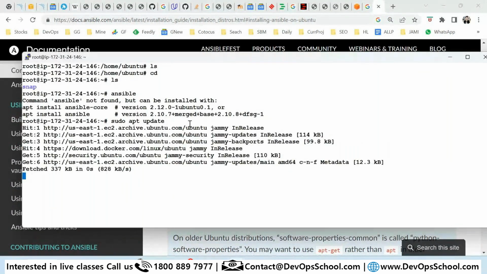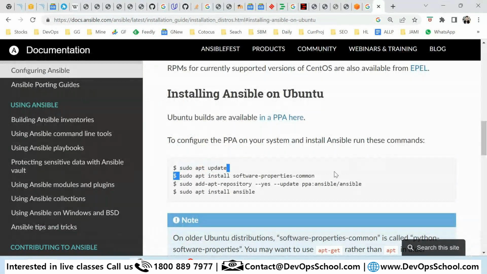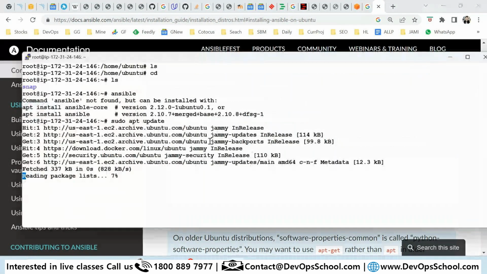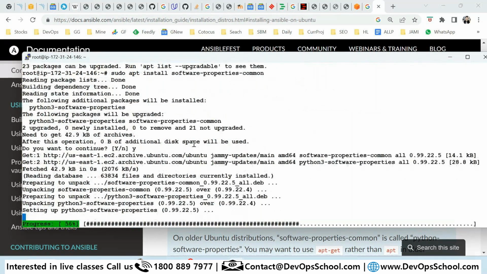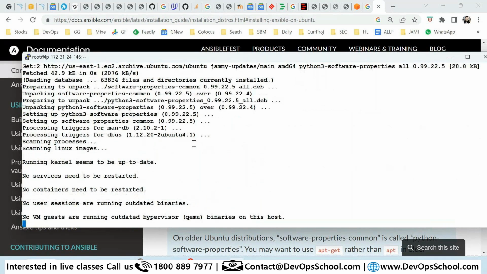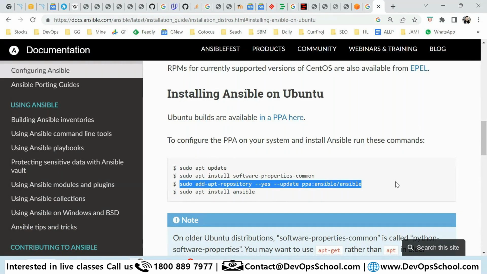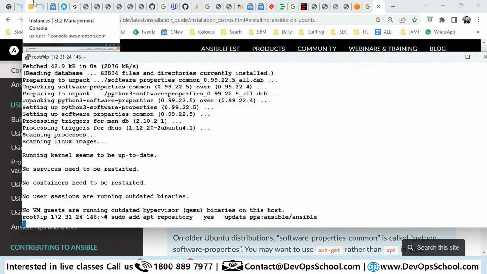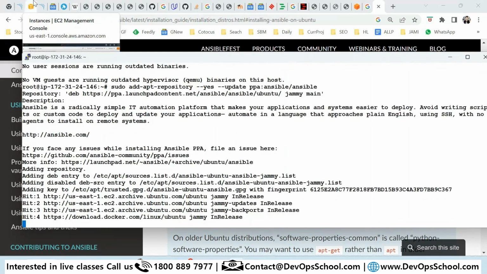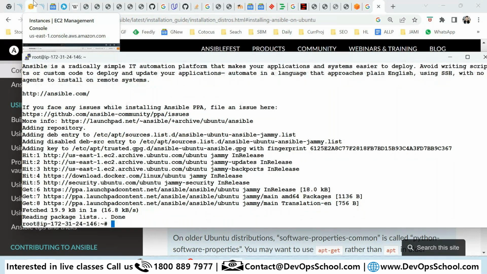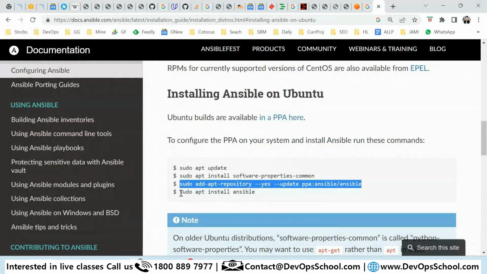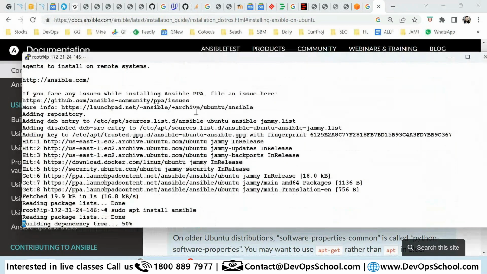Update, and enter. And then finally this command.